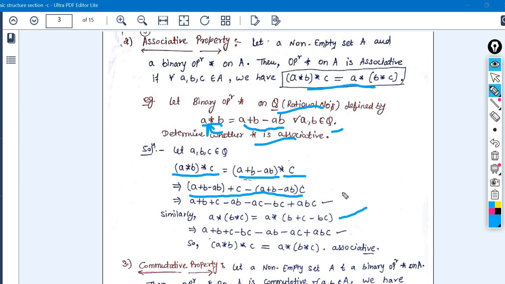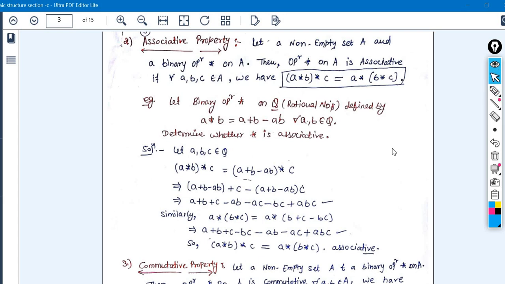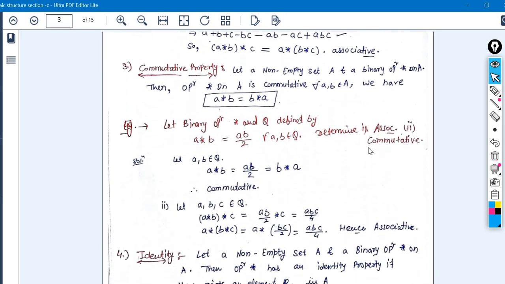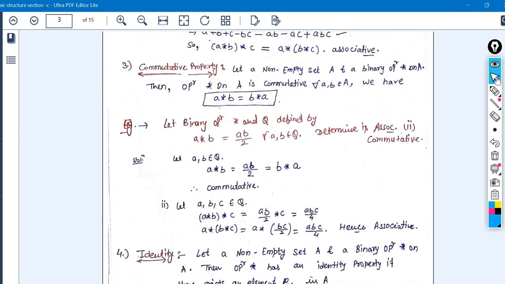In the same manner we will check the right hand side also. If we get the same answer for the left hand and right hand sides, then it is satisfying the associativity property. I hope this is clear for everyone. If it is not clear, then rewind the video and see again what I have already taught you. Next is the commutative property.